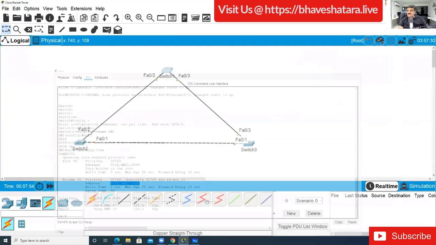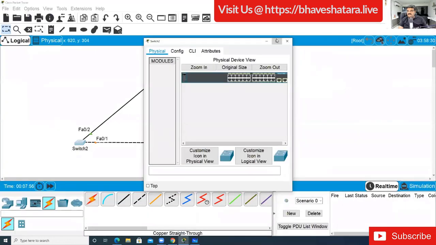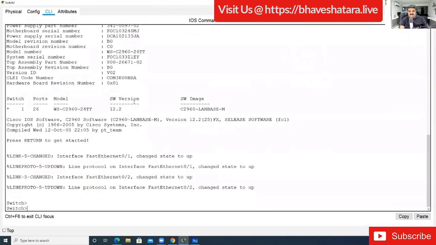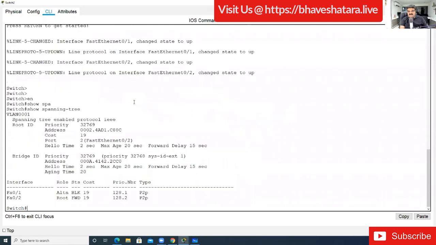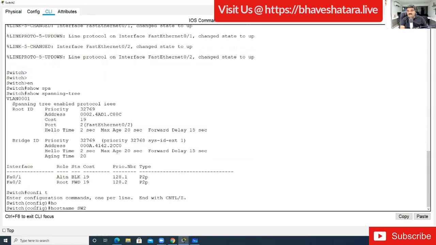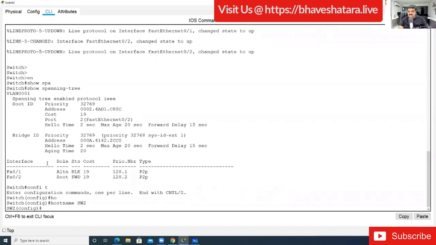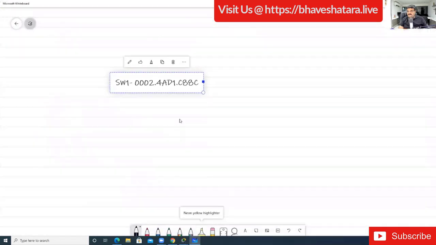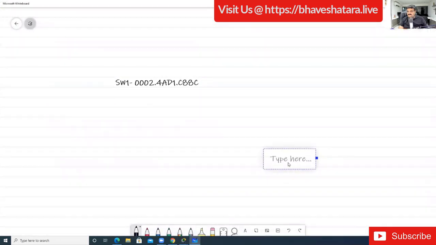Now I'm going to switch 2, CLI, enable, show spanning tree, host name SW2, and here is the MAC address, so I'm going to copy this.